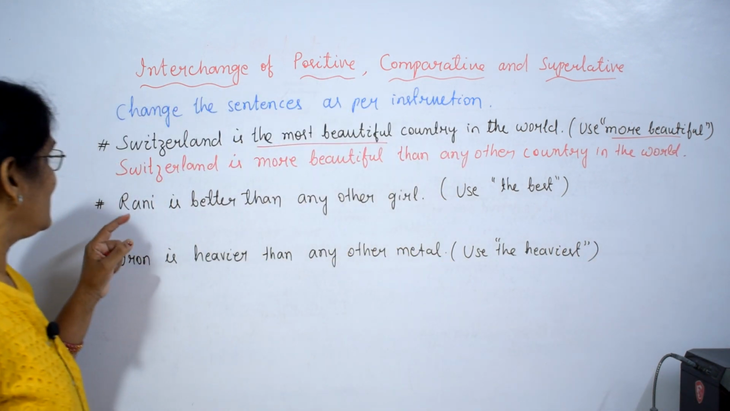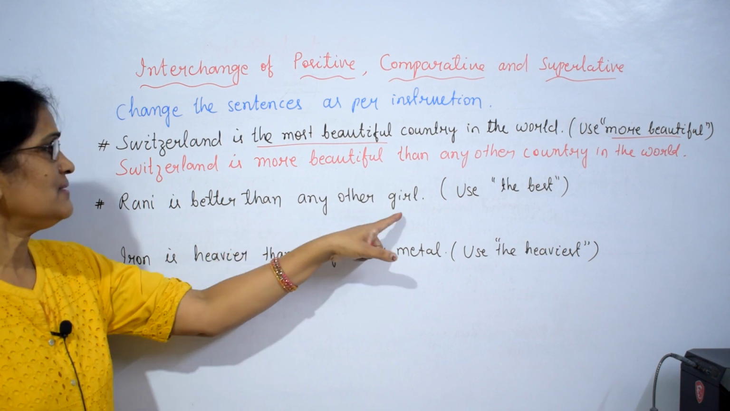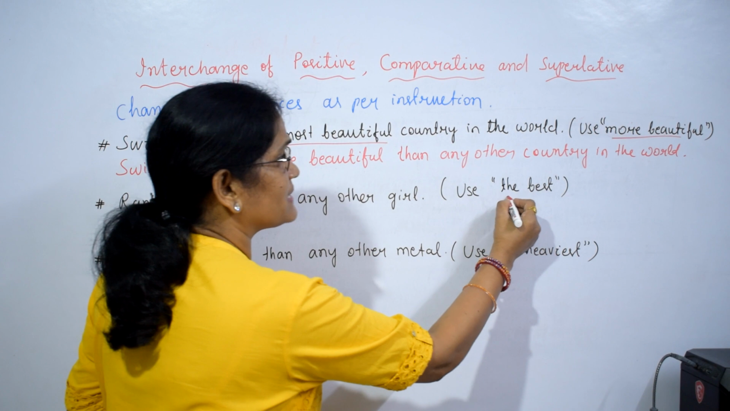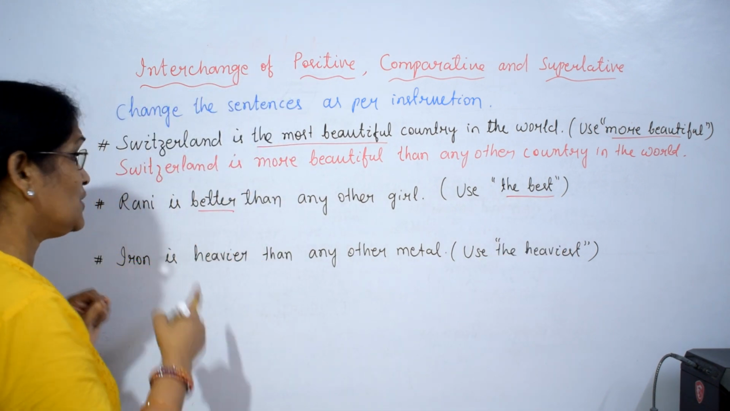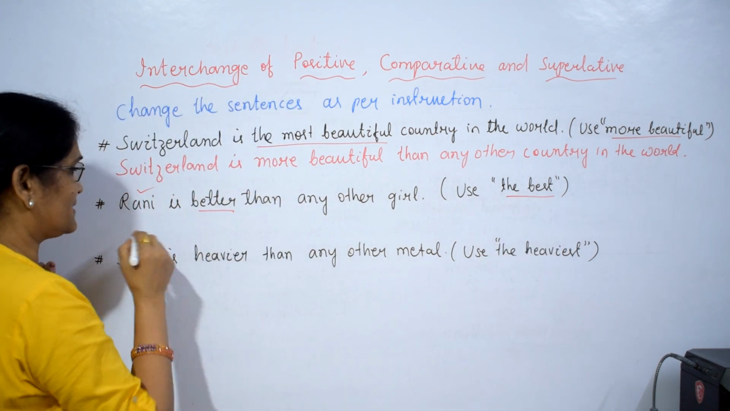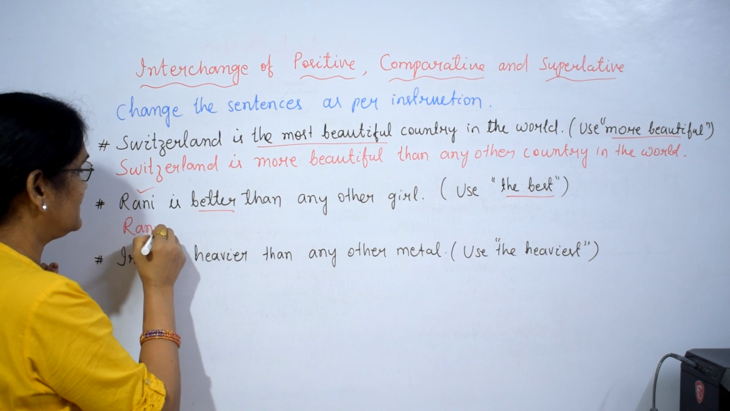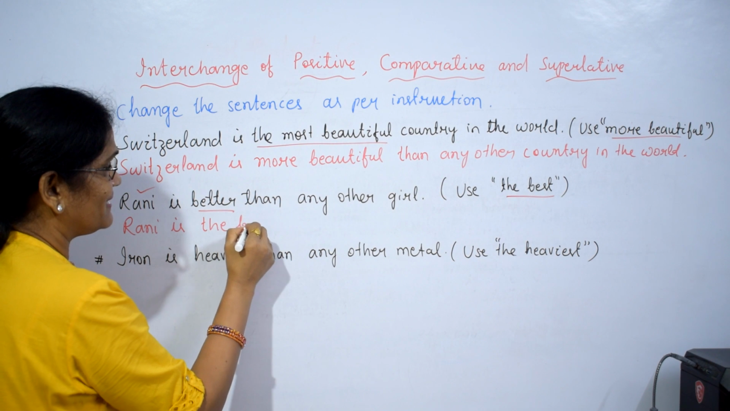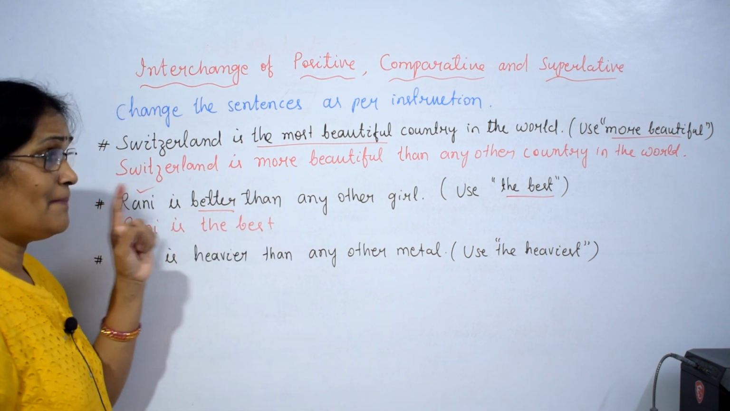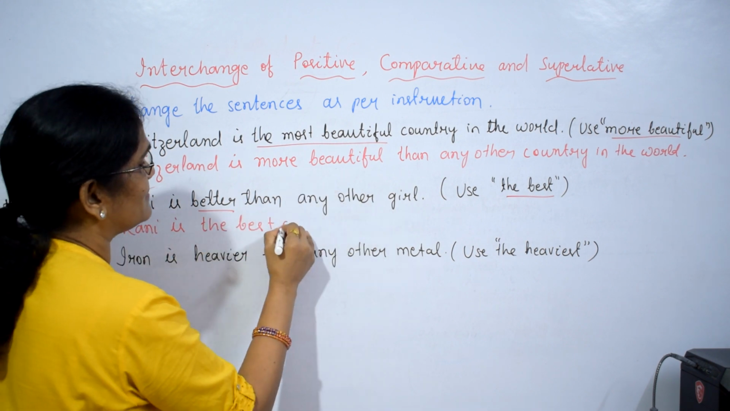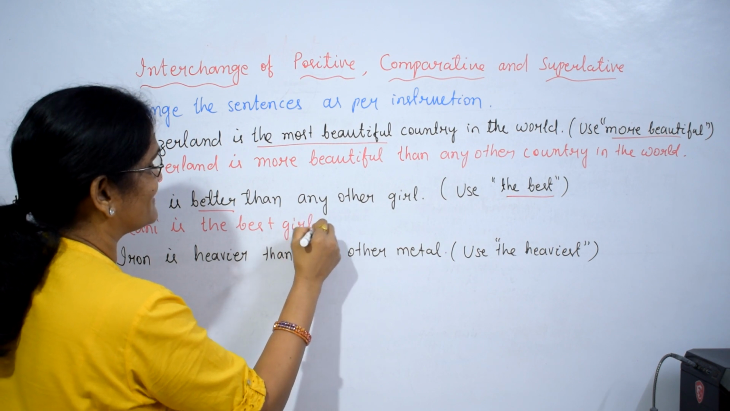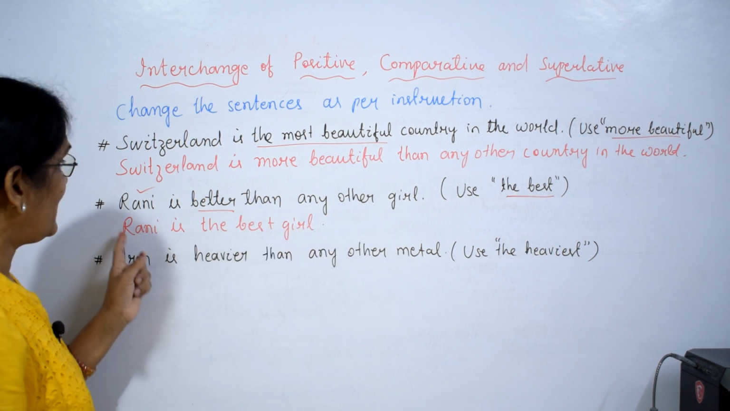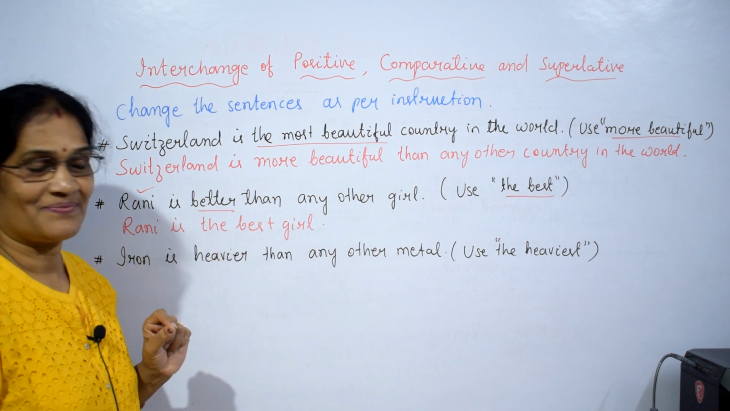Rani is better than any other girl. Here it is in comparative degree. Use the best, means superlative. What I told, don't change the subject. Rani is the best what? Girl. Rani is the best girl.